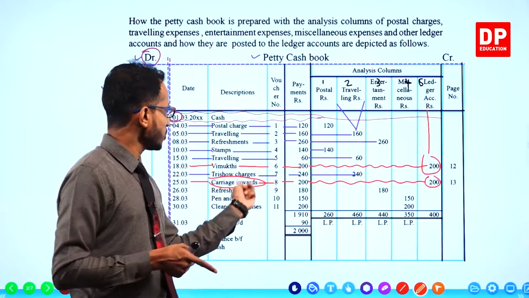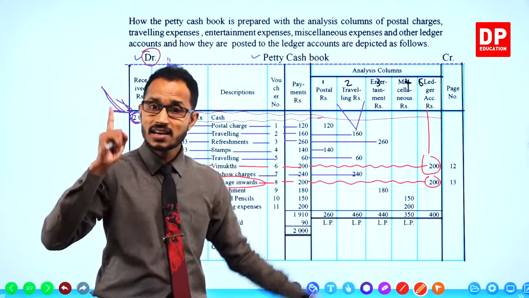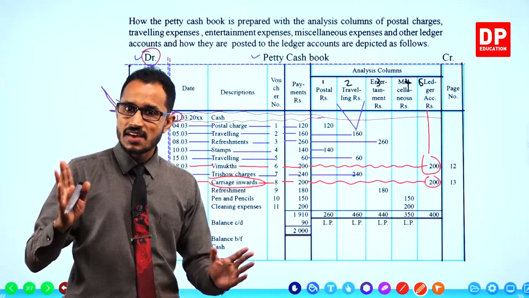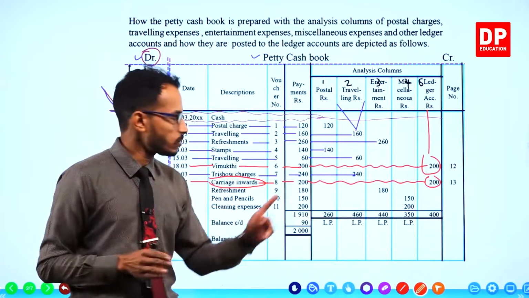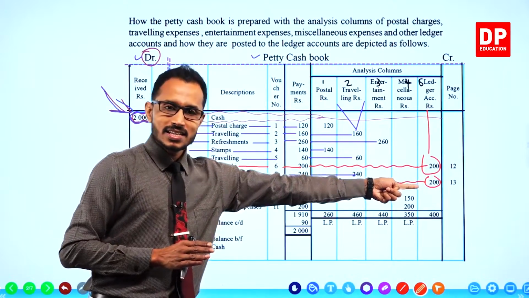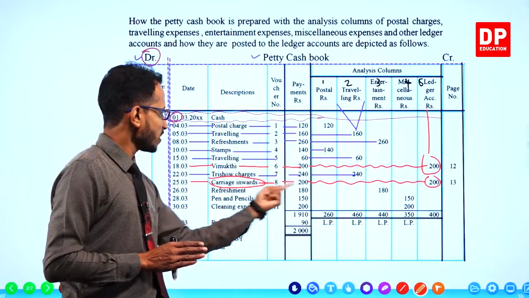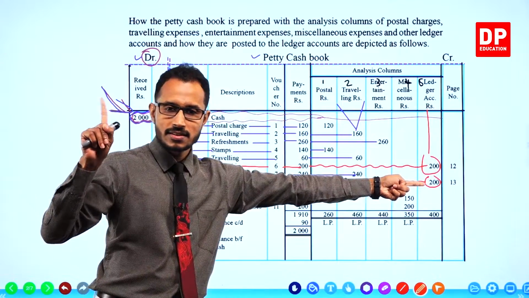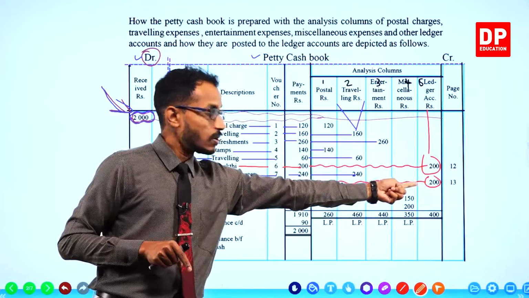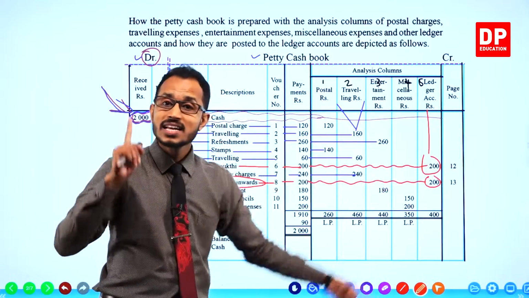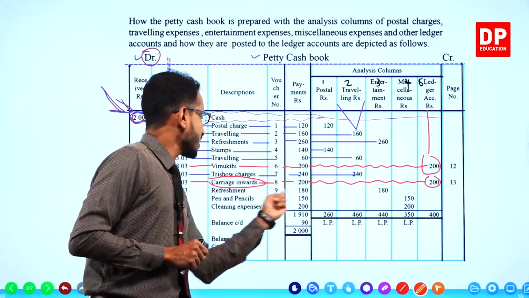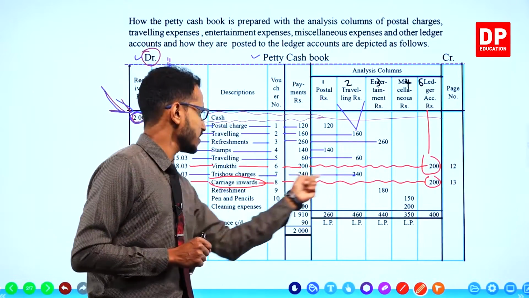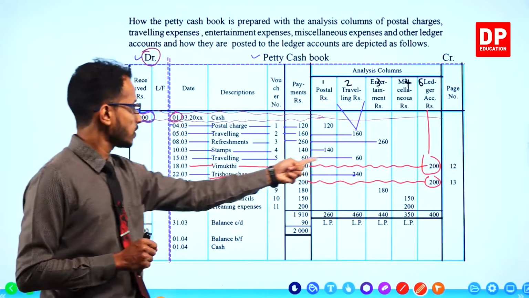So these carriage inwards should be added to the non-current asset cost. That non-current asset has a separate account, a ledger account. That is why these carriage inwards charges are entered not in any other analysis column. Carriage inwards also should go to the ledger accounts column because carriage inwards has a separate ledger account, just like these creditors, Vimukti. All right.